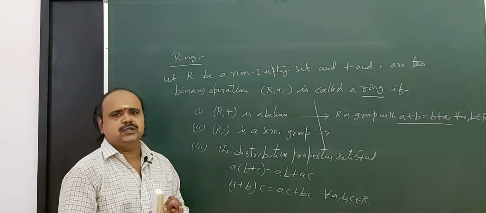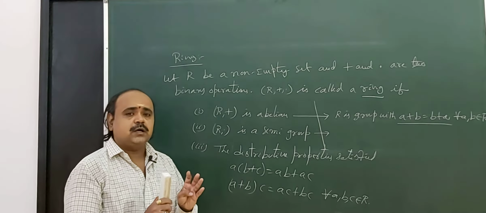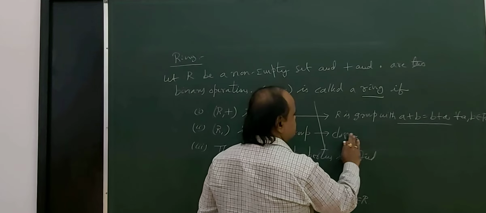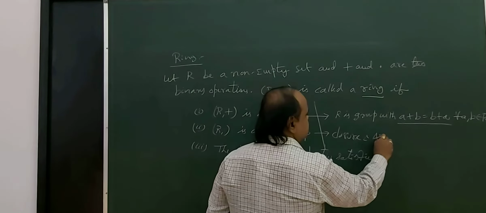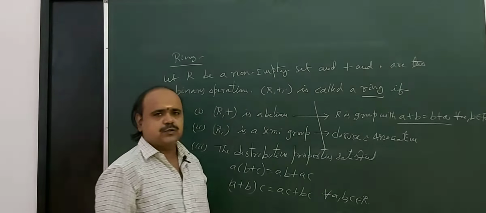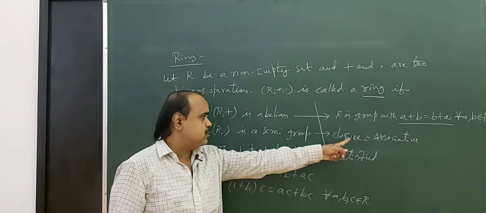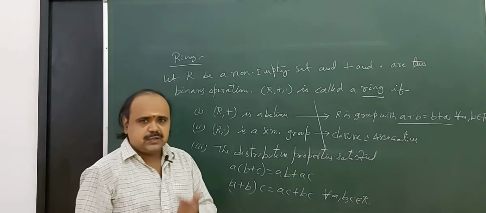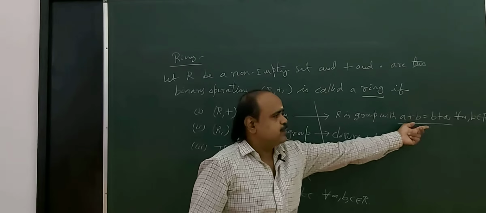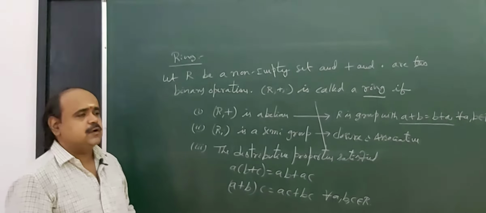Closure, associative, identity, inverse. If any set satisfies only the first two conditions, closure and associative, then it is called a semigroup. So a non-empty set is said to be a semigroup if it satisfies only two conditions, closure and associative. A non-empty set is called an abelian group if it is already a group with this commutative property. Okay. So this is the complete definition of a ring.